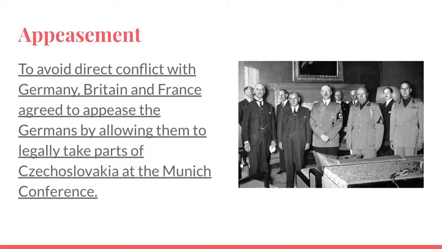Appeasement is something that's going to go down as a major failure by the West. So Britain and France are going to appease the Germans after they take Austria and Czechoslovakia. The British and French are going to say, okay, Germany, you took that much, but now we're done. Don't take any more. And of course, Hitler says, yeah, and promises not to do any more. But everybody knows that he's not going to keep that promise. But the goal is to appease him for now because the world's still recovering from the Great Depression. It's still suffering from it in some regions. And they just don't want to get into another world war right now.